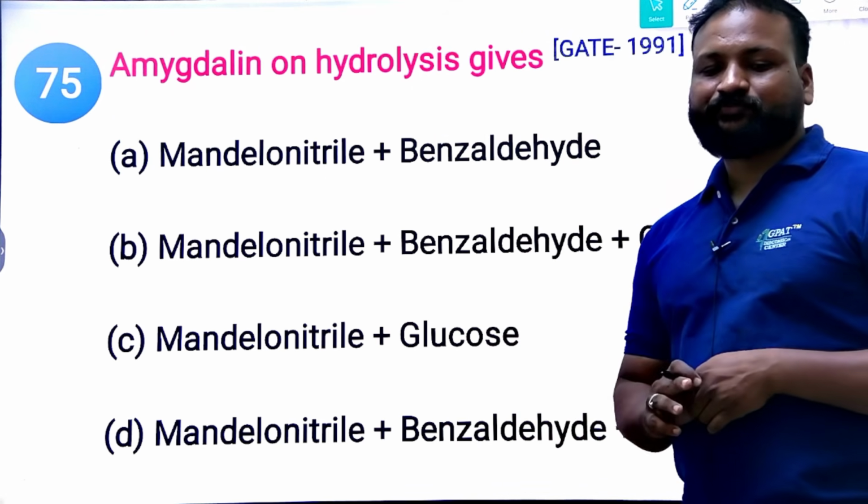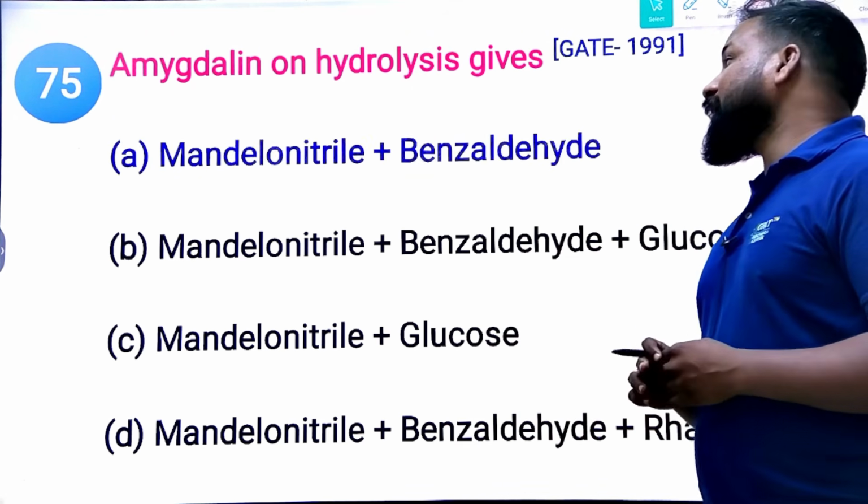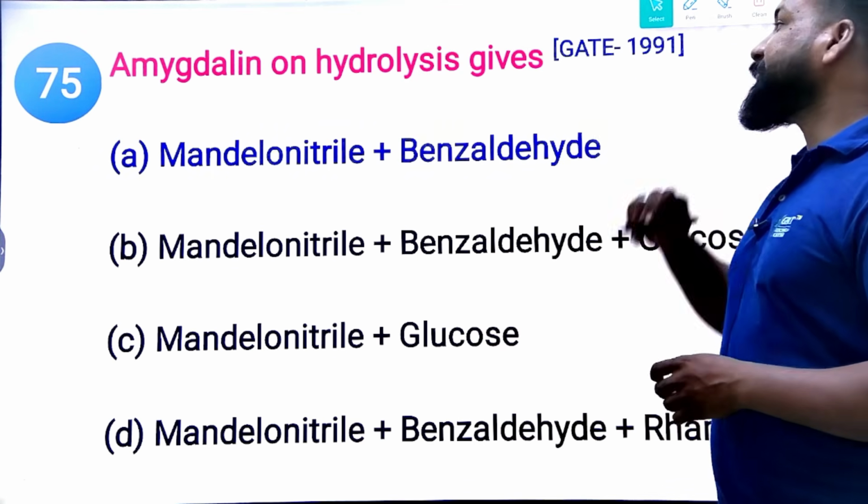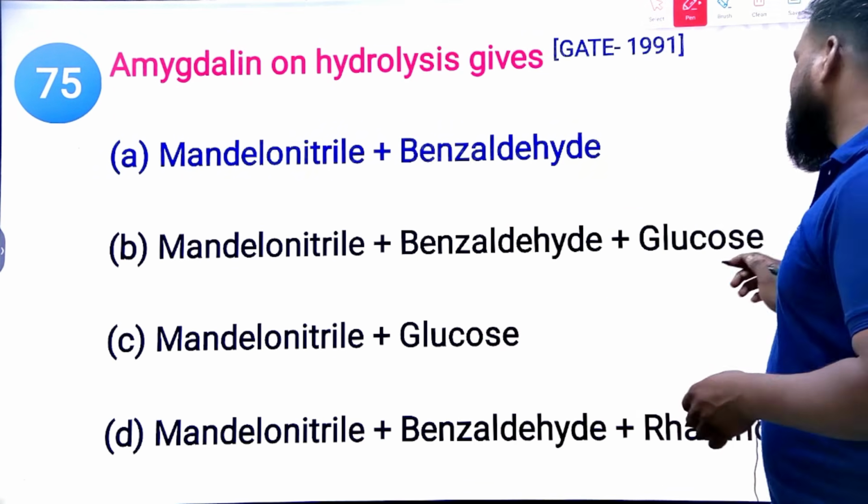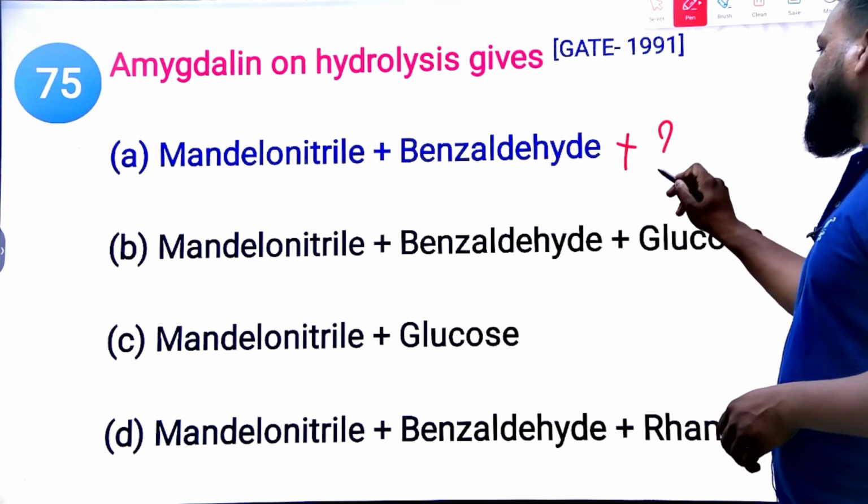What is the right answer? So this amygdalin is obtained from the bitter almond. Why is the bitter almond very bitter? Because it doesn't have the glucose or rhamnose. It doesn't have any glucose molecule.